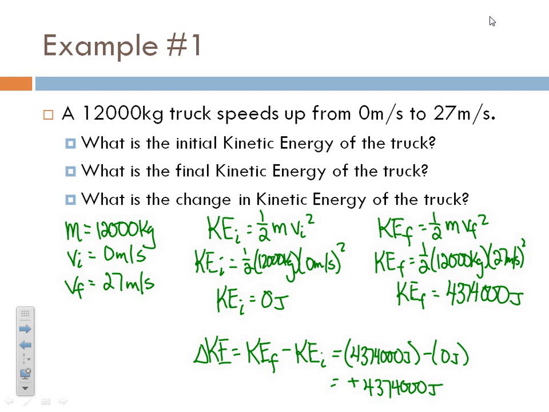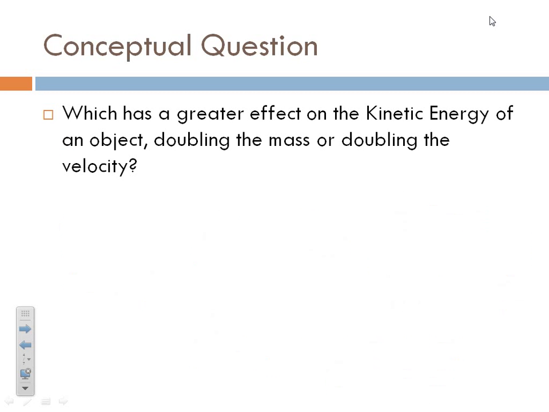That's kinetic energy. So we typically want to find things like this. We want to find the kinetic energy at a specific moment, like an initial or a final. And we also want to find changes in kinetic energy, because that's going to tell us how much work was done to get that thing to do what it's doing. So here's a conceptual question dealing with our equation. Kinetic energy is 1/2 mv squared, right? So the question has to be, which has the greater effect, doubling the mass or doubling the velocity?